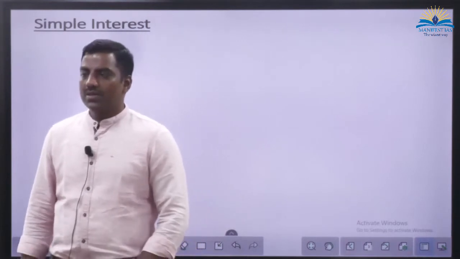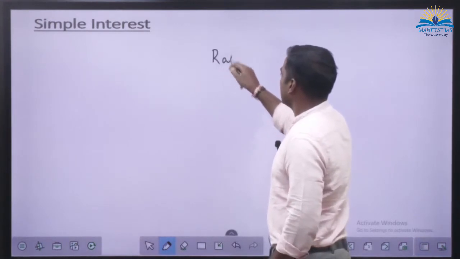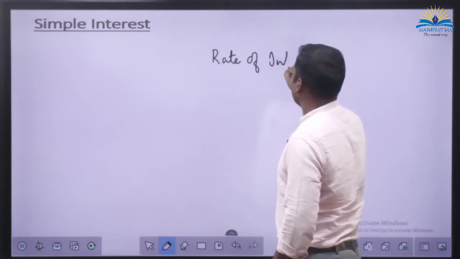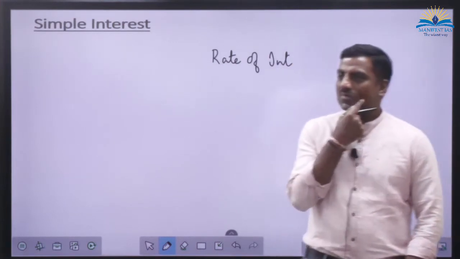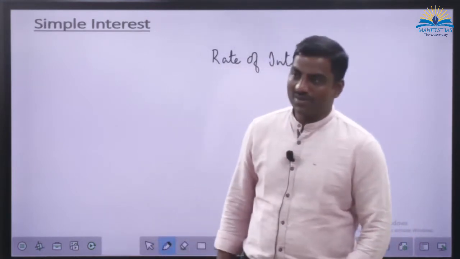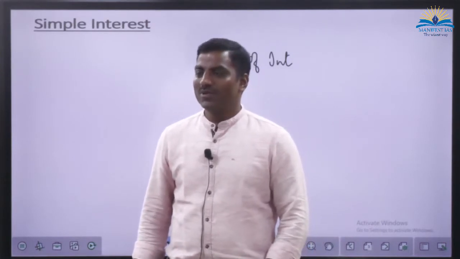So what is the rate of interest right now in savings bank? Rate of interest. What is it? 3 or 4%. Okay. Anybody else? 2 to 3%.